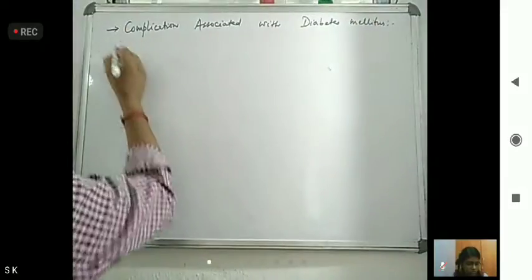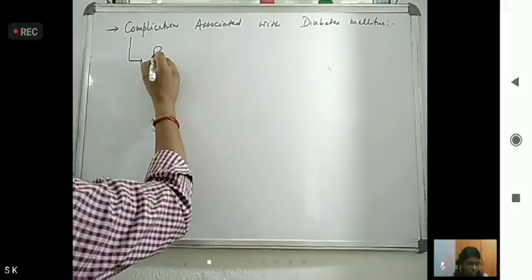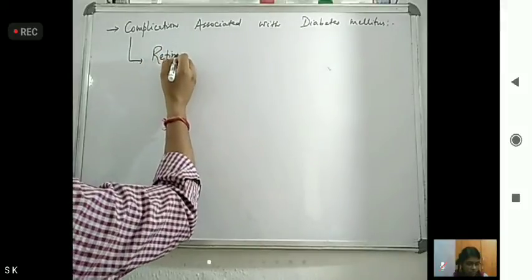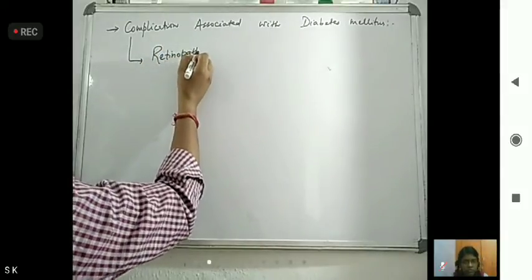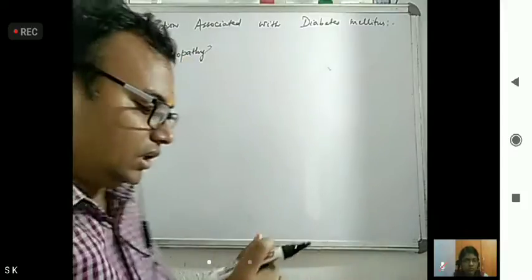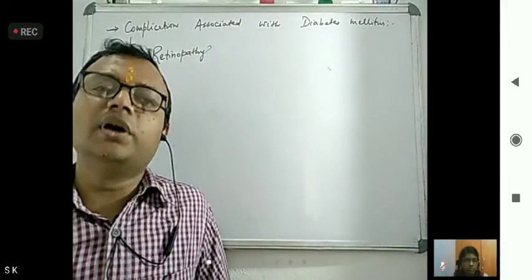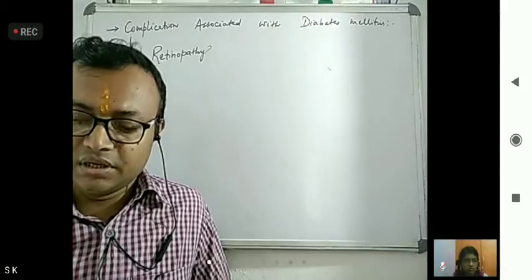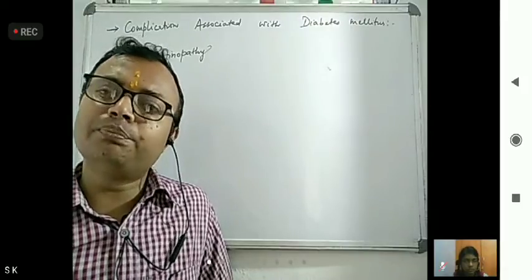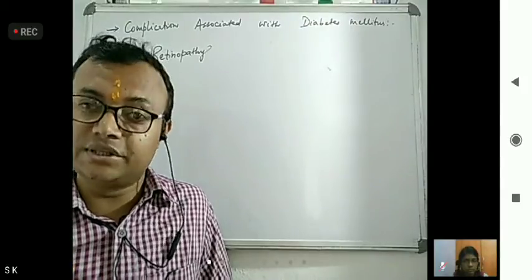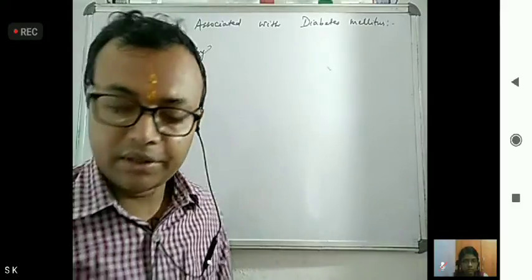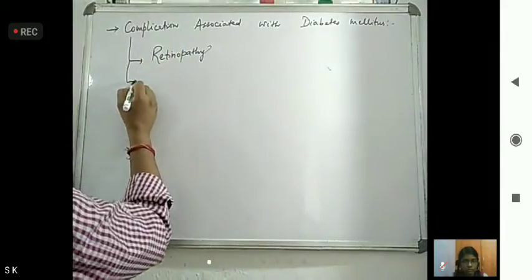Now, in the complications, first is retinopathy. It means the vision becomes poor, with blurred vision, if it is uncontrolled for a longer time. Next is kidney failure.